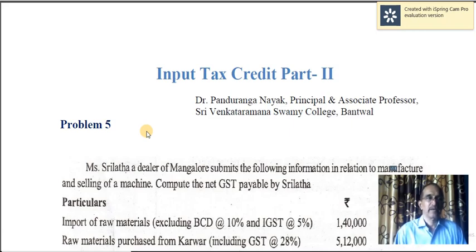And when you are supplied goods by somebody, you are paying tax on that. That is called input tax. So there is inward supply of goods, and the tax you are paying against that is called input tax. The difference between output tax and input tax is nothing but net tax payable. All these things you have studied in detail in earlier presentations.